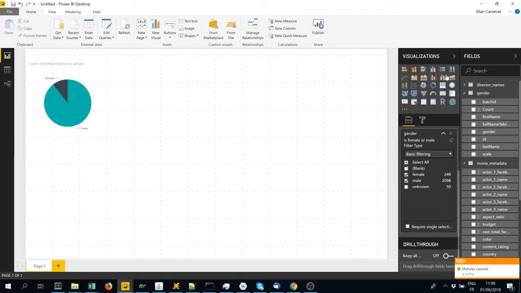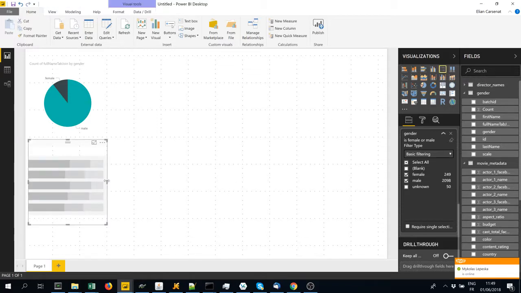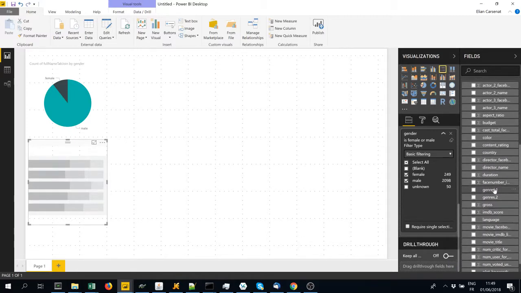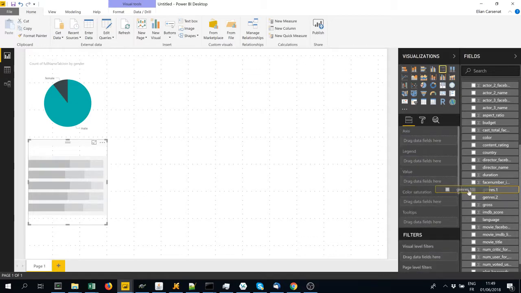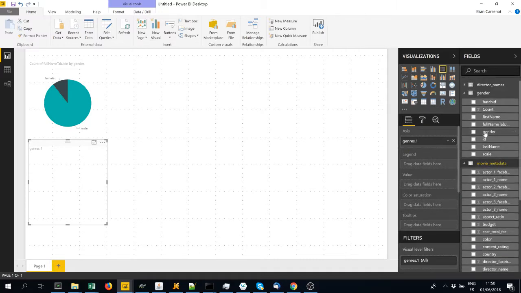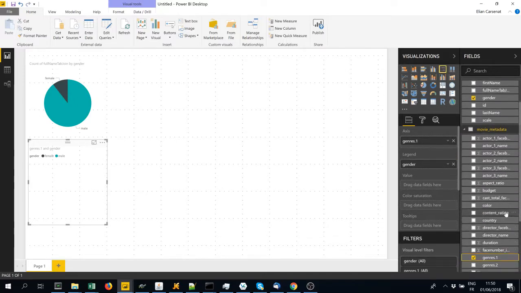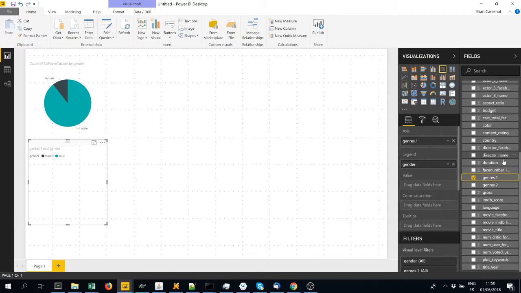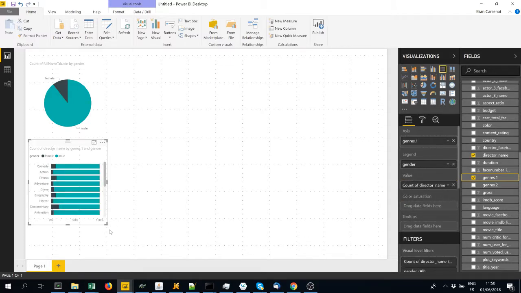And we can, of course, do additional visualization. For example, here, by genre, we could look at how many films by genre were made by male or female film directors. So the axis will be genre. The legend will be gender. We'll still count movies by distinct director names.